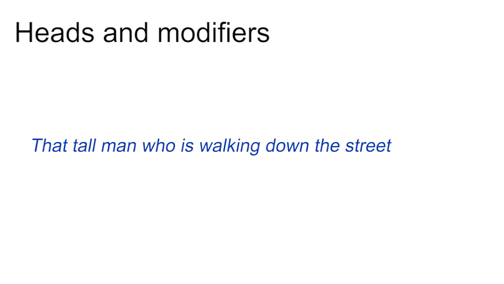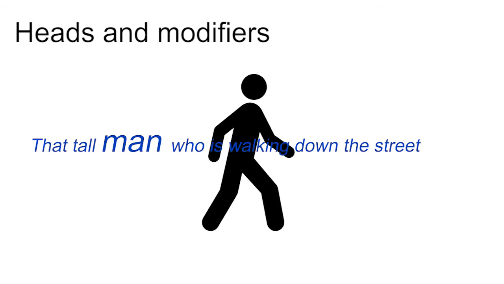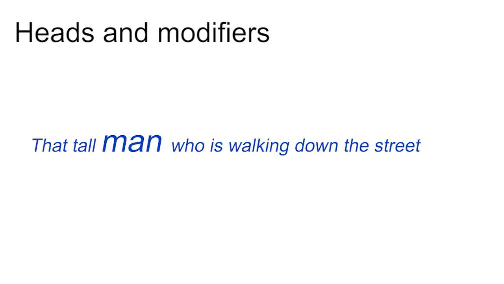Heads and modifiers. In every phrase, no matter how long or short it is, there is a single word which is the most important word for the meaning of the whole phrase. If we go back to the phrase, that tall man who is walking down the street, the most important word in this phrase is man. This is because that tall man who is walking down the street refers to a kind of man. It does not refer to a kind of tall, or a kind of walking, or a kind of street.